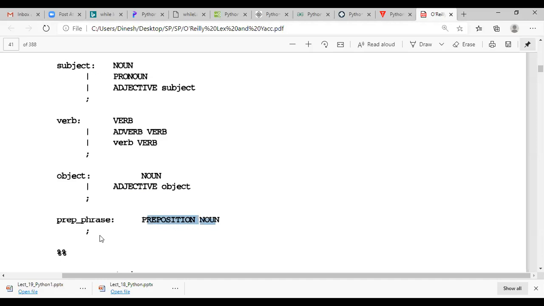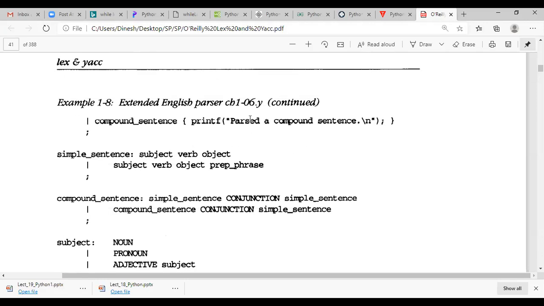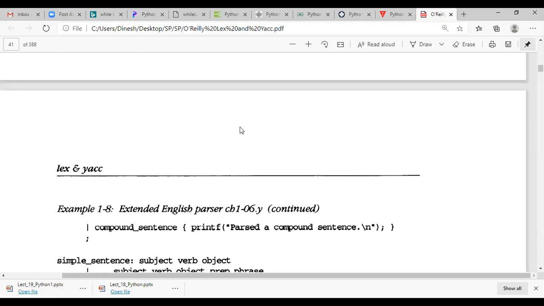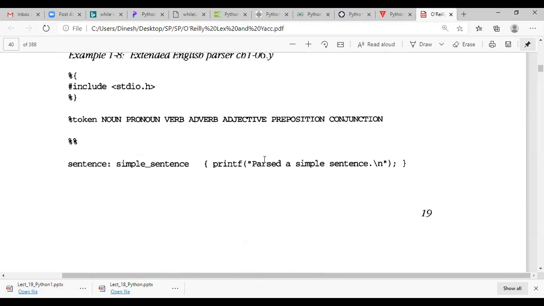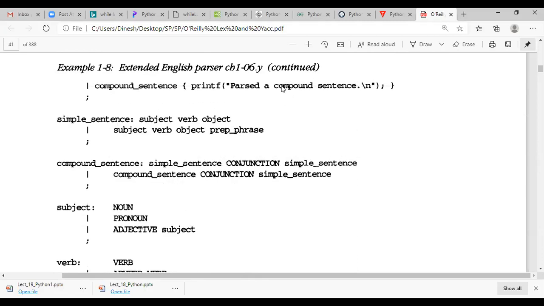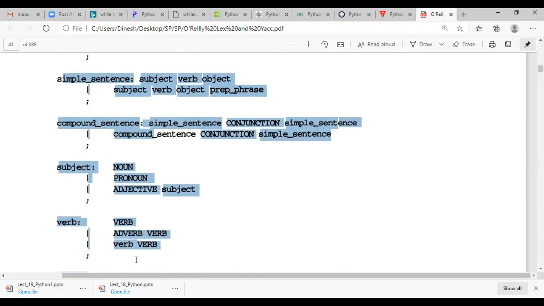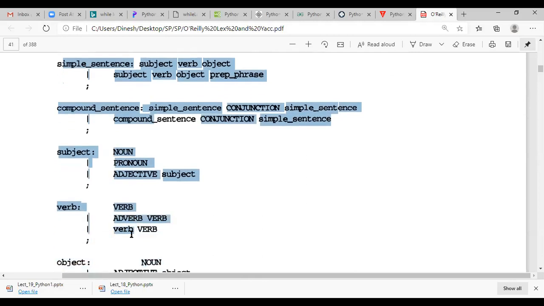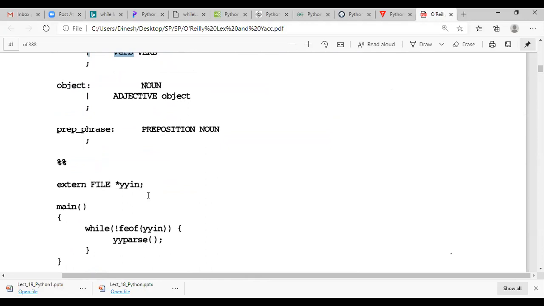If a particular sentence matches this grammar, then it is called either a compound sentence or a simple sentence. So identifying simple sentence and compound sentence is done by using these grammar rules. So we call these grammar rules. So here the rule section is finished.